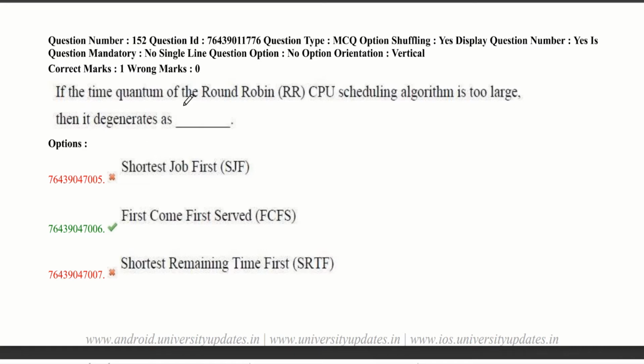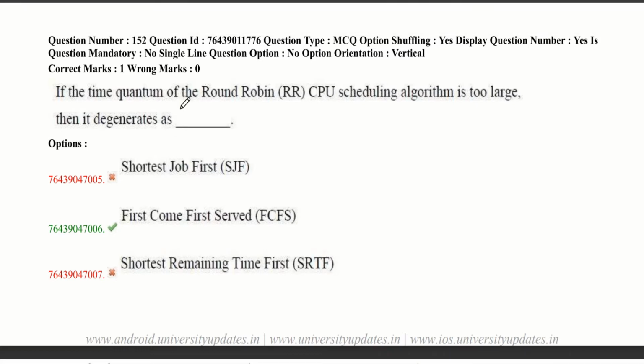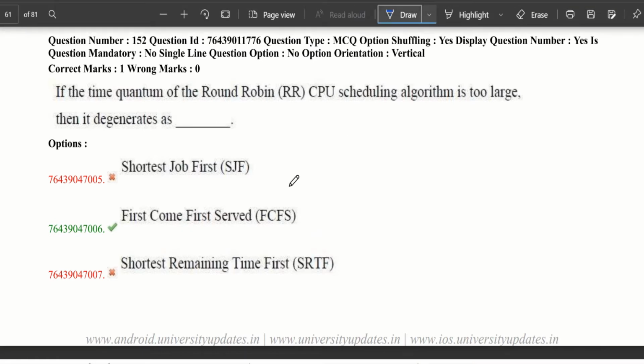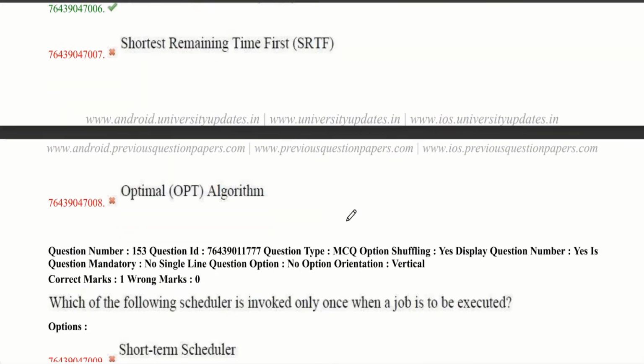If the time quantum of the Round Robin (RR) CPU scheduling algorithm is too large, then it degenerates as dash. When Round Robin's time quantum is too large, then it degenerates to first come first serve. To answer these types of typical questions, you must go through the topics in depth and solve many previous bits. Now let's move to our third question.